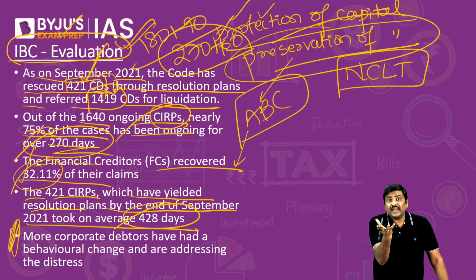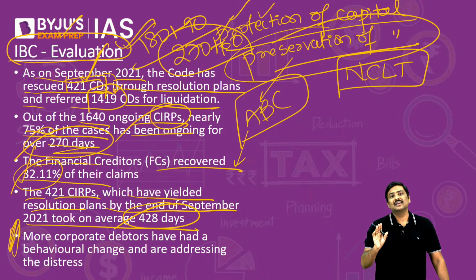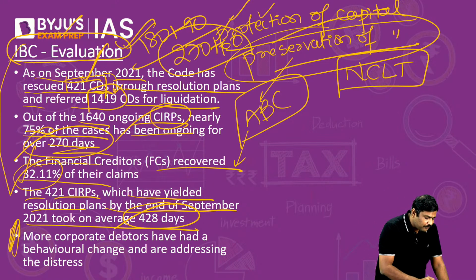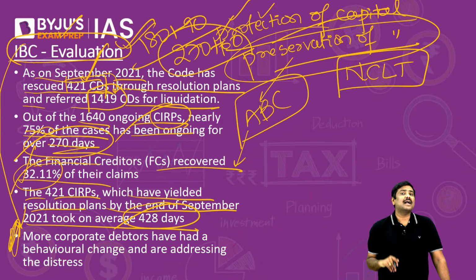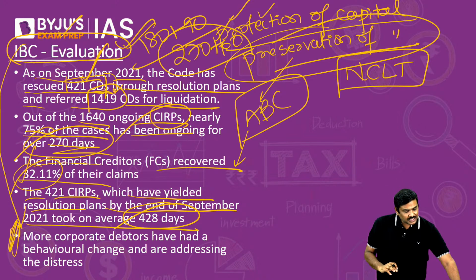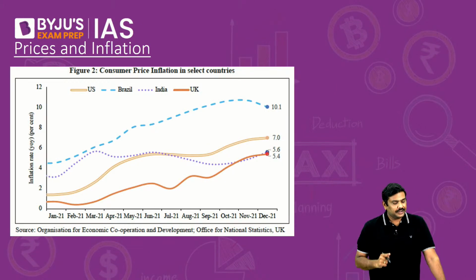And that particular fear has actually changed the behavior of the corporate debtors. Now they are trying to ensure that any stress in the company, any repayment, is dealt with on a timely basis. And that is the biggest takeaway from this particular Insolvency and Bankruptcy Code. Done? So these are some of the important points. Have a look at it.